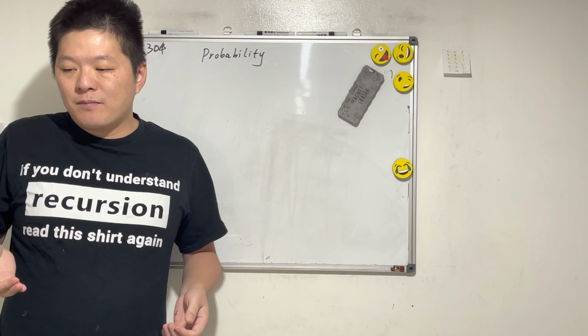Let's do it. If we draw a table, this is the event A, and this is A dash, meaning the opposite of A, not A. And this is B, not B.